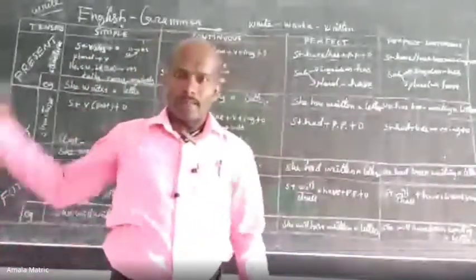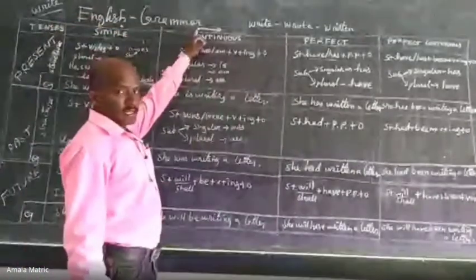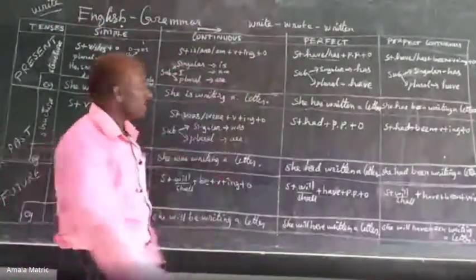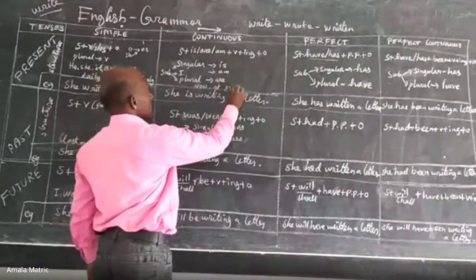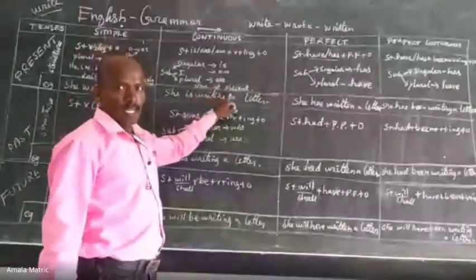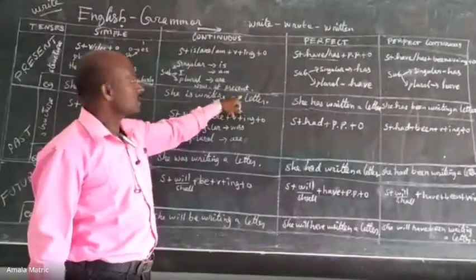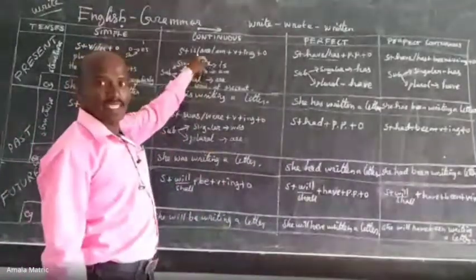Progress means continuous. Here the action is started and now it is going on. So the keywords are now, at present, at the moment. These are keywords for the progress tense, otherwise present continuous tense.